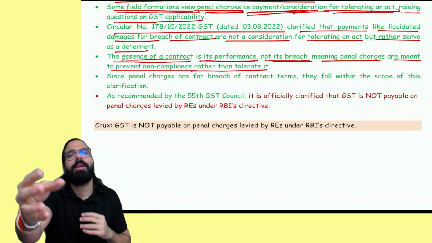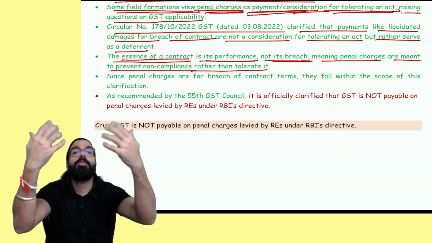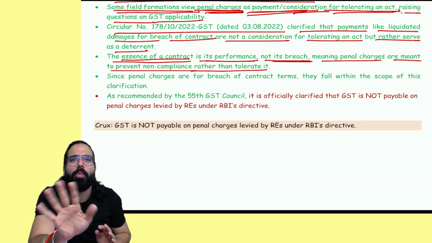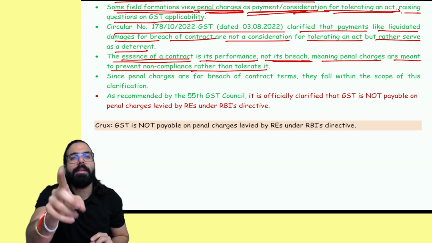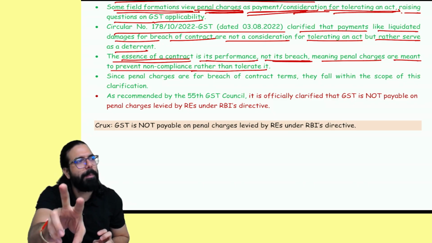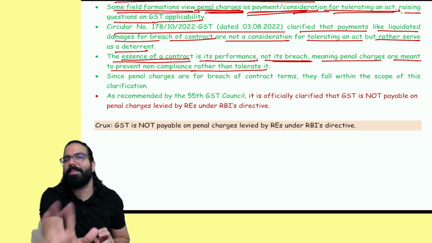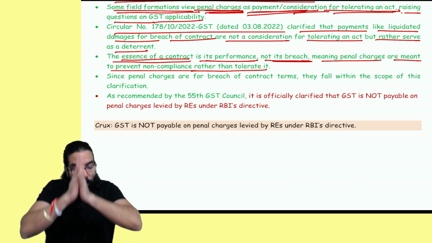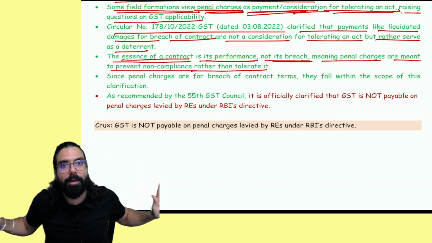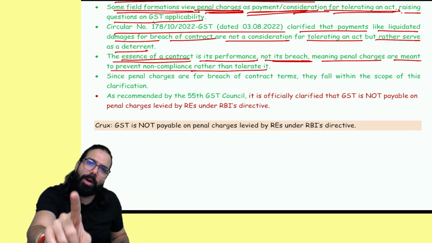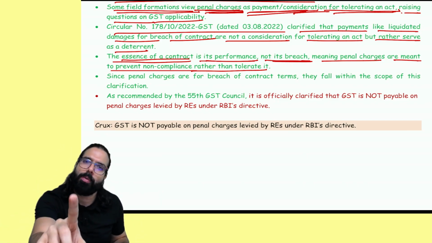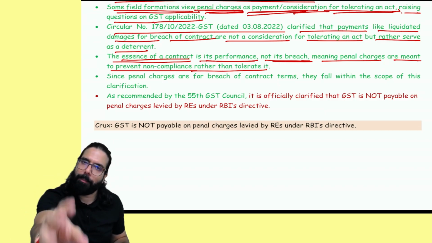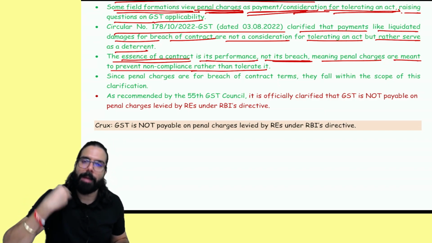The bank is not charging you penal charges because the bank is ready to tolerate. The bank is telling, I don't want you to delay my payments, and that is why I'm charging you penal interest. Now, penal interest is renamed by RBI as penal charges. So the bank is charging you penal charges. Why? Because the bank does not want to tolerate your act. The bank is telling, I want you to make the payment on time. I want you to perform the contract on time. Make the EMI payments on time.